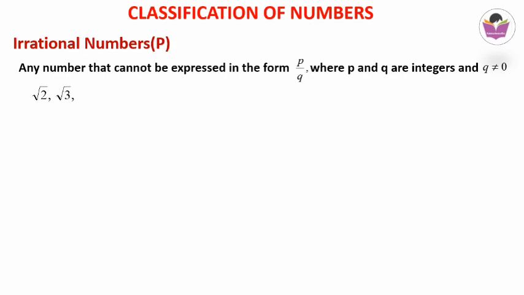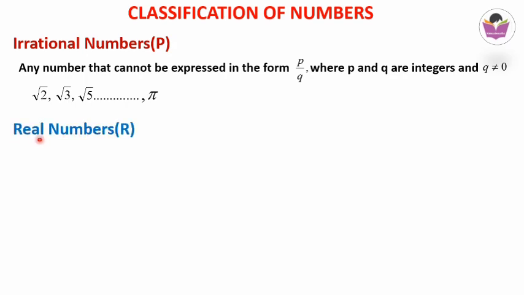Next example is root 3. And one more example is if you take root 5, root 7 and so on. And another example is pi. It is one of the very important questions also, because sometimes in the examination they may ask you whether pi is rational or irrational. Pi is an irrational number. Pi is an example of an irrational number.